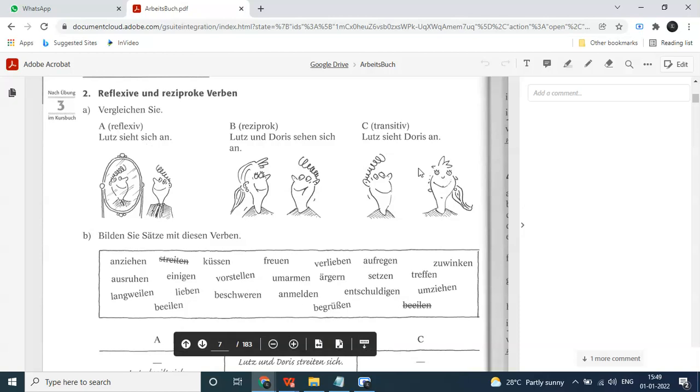Here the reflexive pronoun will not come, but ärgern will be used as a reflexive verb. Here the reflexive pronoun will be used, and here it will not be used. It's a transitive case. If I'm annoying somebody else, then it is a transitive verb, and we cannot use the reflexive pronoun with ärgern. Ärgern is a reflexive verb, but in this case, if I'm annoying somebody else, you cannot use the reflexive pronoun.